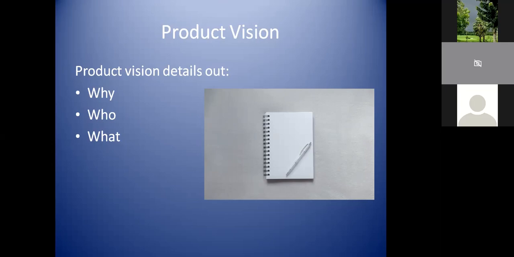Is it something already existing? As I mentioned, is it a new idea, or is it going to enhance something, or solve a problem? What is it trying to do? What is the variety of benefit that it is going to give to the users? So the product vision should detail all these things. First of all, why are we coming up with that product? Who are the people who are going to use that product? And what is the benefit it is going to give? All these things we document in a product vision. If you read the product vision document for any product, we will get to know why we are developing it, who our intended customers are, and what change it is going to bring. So that is the clarity we will get.